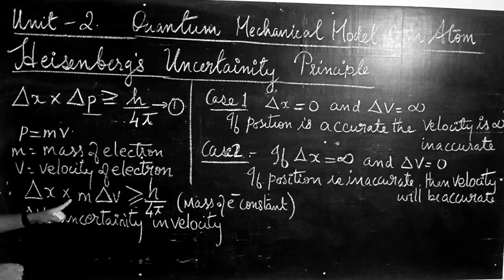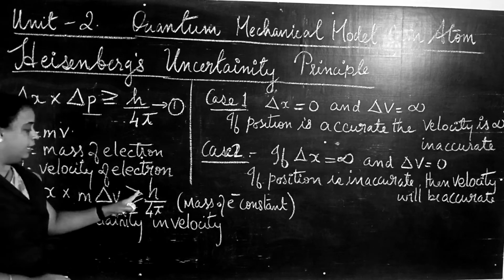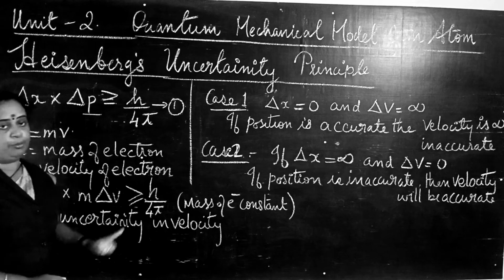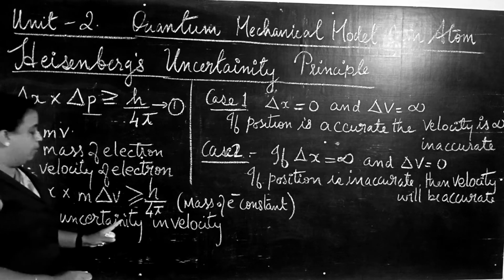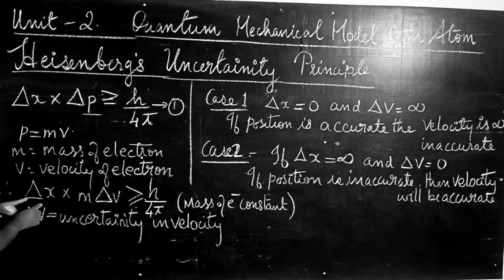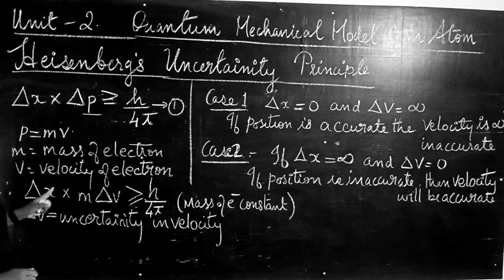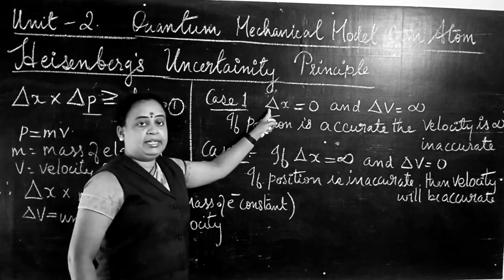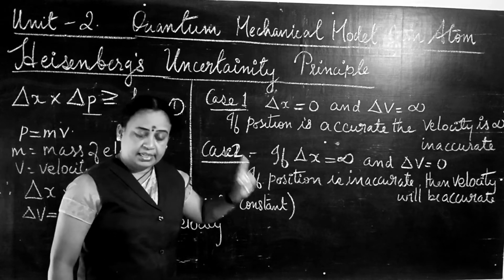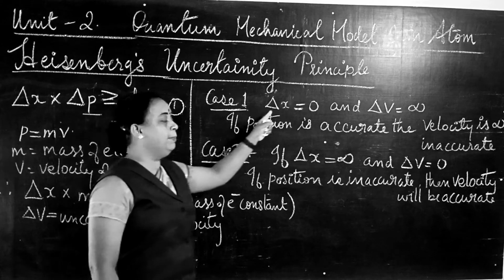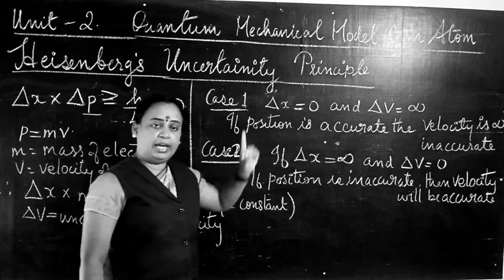Delta X into M into delta V is greater than or equal to H by 4 pi. Now, when delta X is equal to 0, that means, delta X is the uncertainty in the position of the electron.